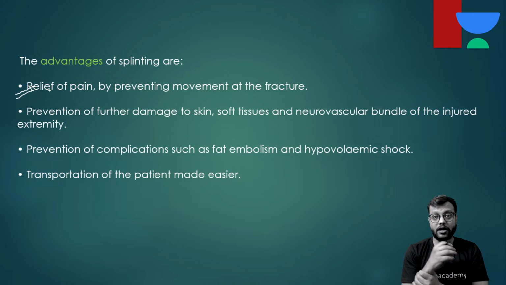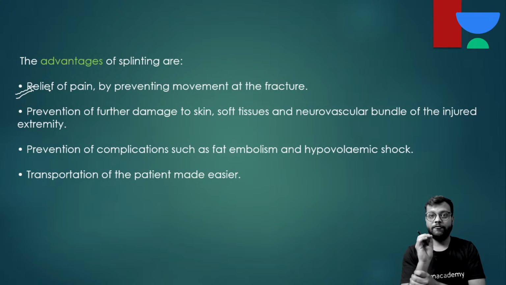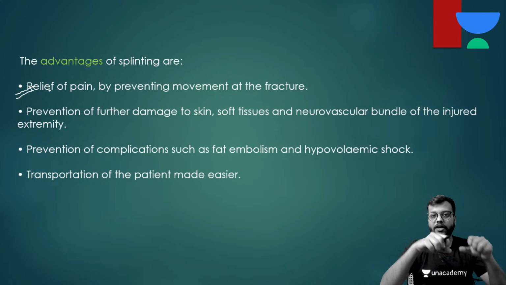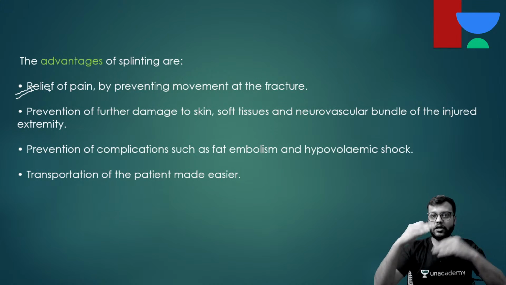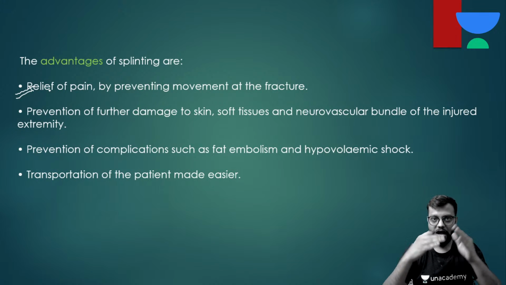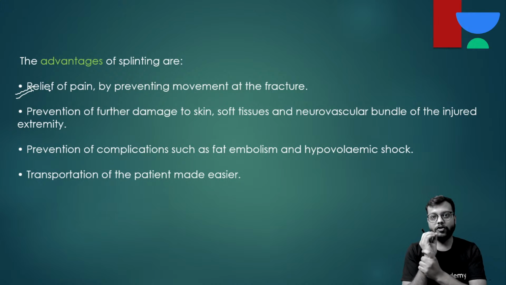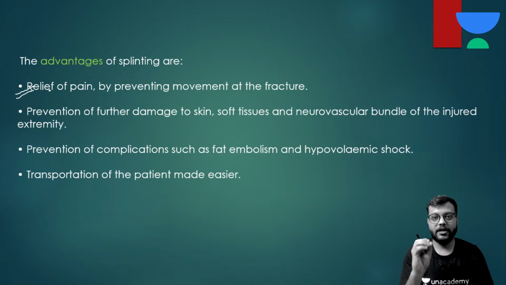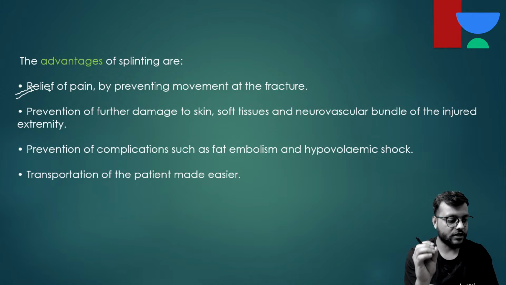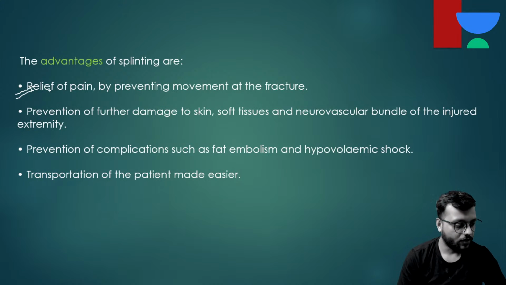Okay, and by preventing the displacement you are also protecting the soft tissues, skin, vessels and nerves of that part, because if it is not immobilized by a splint, the fracture segments have sharp edges, so they will hover around like this, and by this motion they can injure the soft tissues, make a closed fracture compound, as well as injure very important nerves and vessels also.